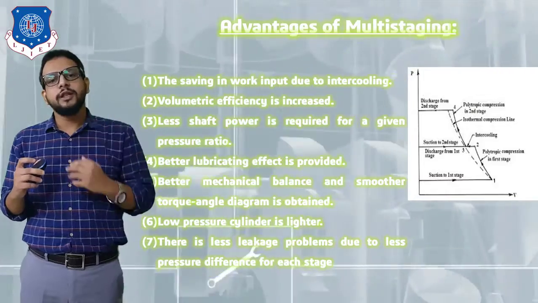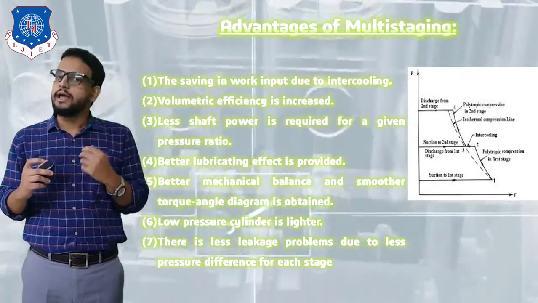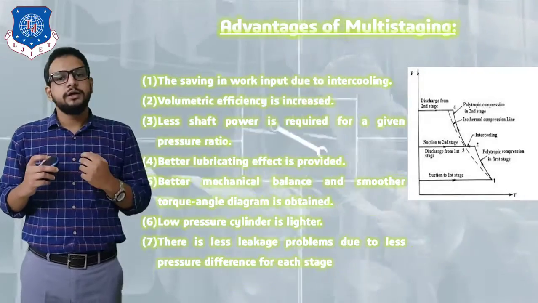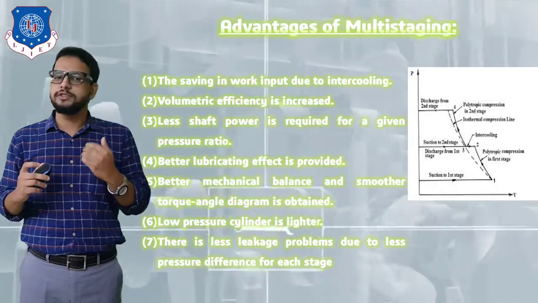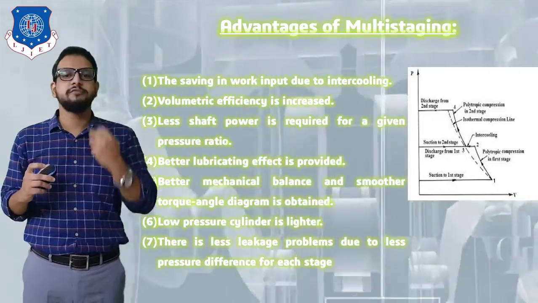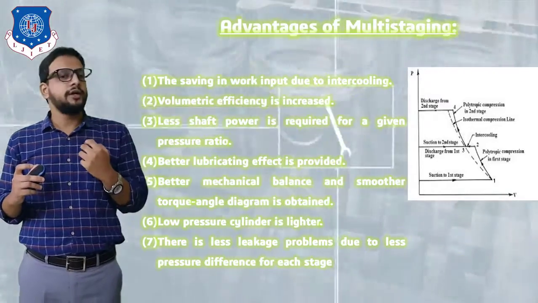Okay, next point, fifth one, better mechanical balance and smoother torque angle diagram is obtained. Sixth point, low pressure cylinder is lighter in weight. It is very obvious that the thickness of the cylinder and piston will be reduced, and so the overall weight of the cylinder is also going to reduce.